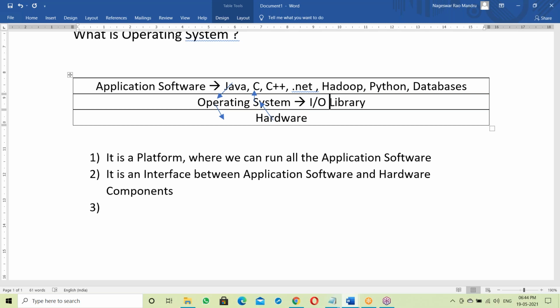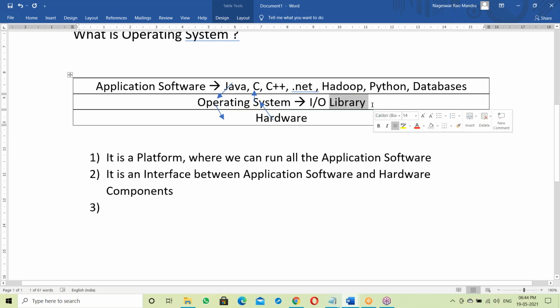It contains C language functions, because almost all operating systems were developed in C language: Unix, Linux, Windows. So this library contains C language input-output functions.